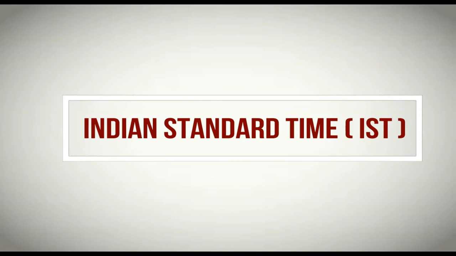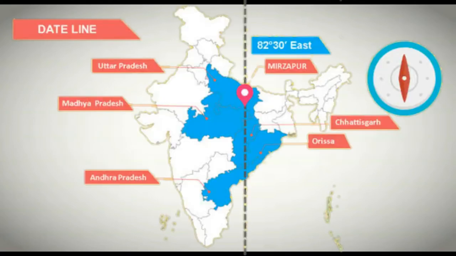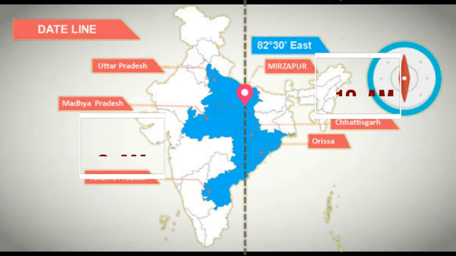which we have taken from the center of India, that is having the longitudinal location of 82 degree 30 minutes east. So the time along this IST will be taken as the standard time for the entire India. So suppose, as per our example, in Arunachal Pradesh we have 10 am and in Gujarat we have 8 am.